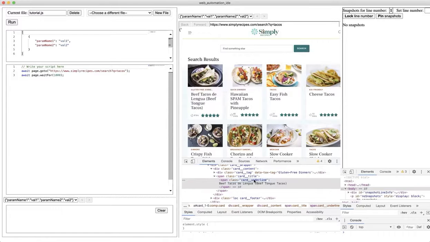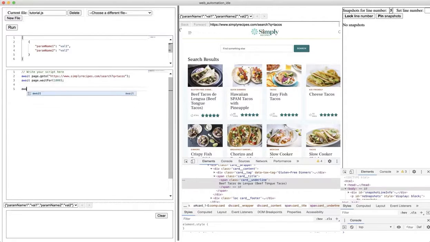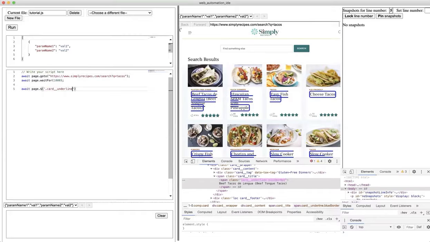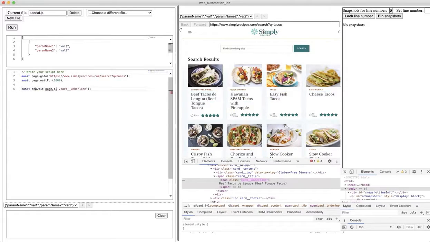So let me use this class, card underline. We'll do await page $, and then put this selector in there. What you can see now is that this selector is being highlighted on the page, anywhere it appears, with this blue border. And we're going to call this recipe element.